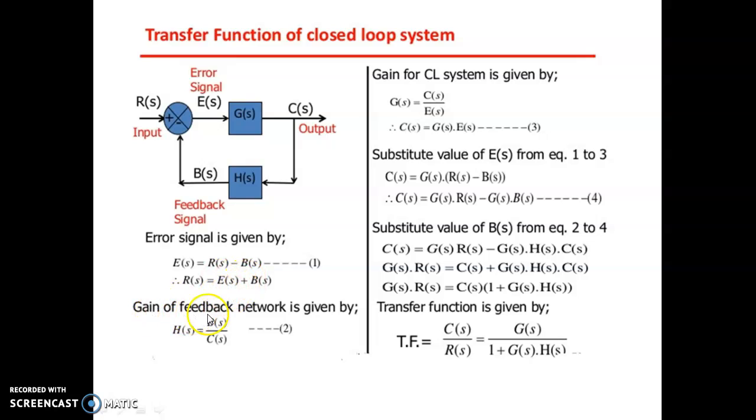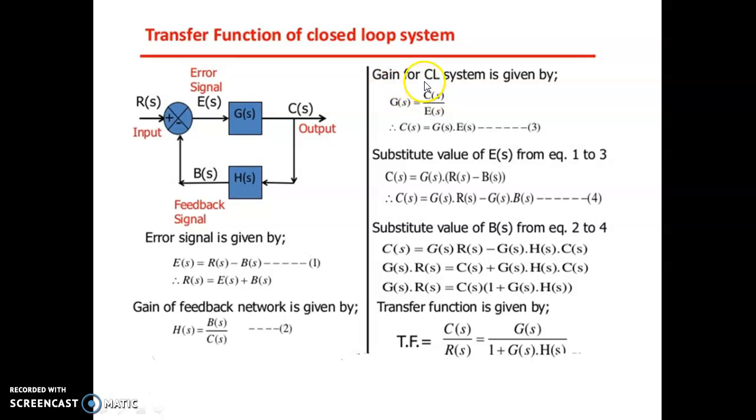The gain of the feedback network, B(s), equals C(s) into H(s), or else H(s) equals B by C. For easy understanding, B(s) is a signal. From where is it coming? C(s) into H(s). It is coming from the output, C(s) into H(s). That will be very clear.